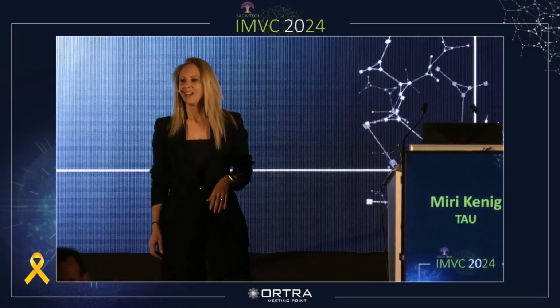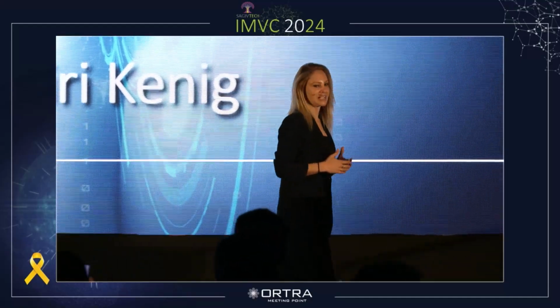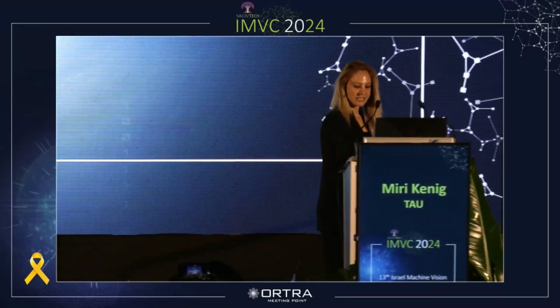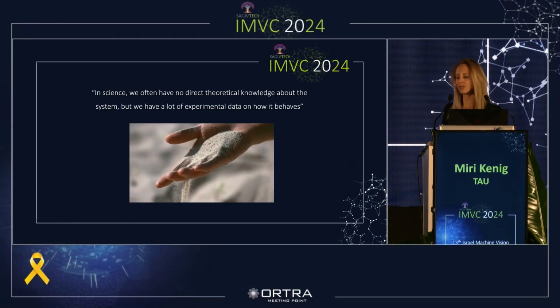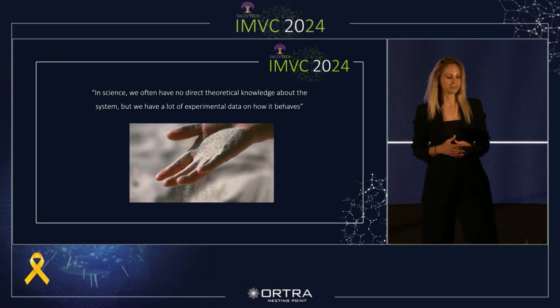Thank you. When discussing generative AI, the concept of scientific AI, the integration of AI in scientific studies, is one of the most intriguing fields, because in science, we often have no direct theoretical knowledge about the system, but we could have a lot of experimental data on how it behaves. So when looking at the capabilities of generative AI to create new data from examples only and automatically identify semantically meaningful features, it enables the exploration of the problem space in entirely new ways.